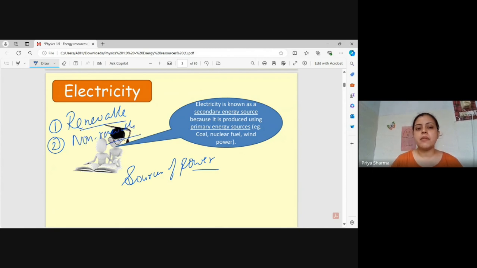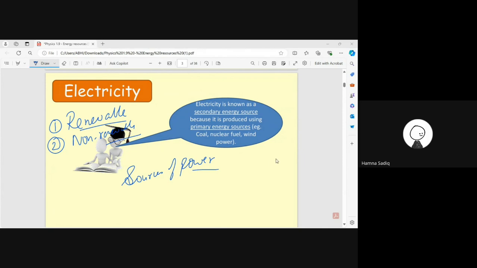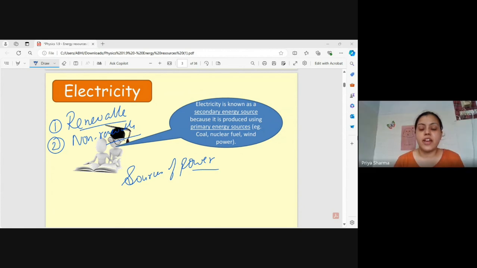Now can you tell me what are renewable sources of energy? They are those energy sources that can be regenerated again, like they can be made again. Renewable, very good. You have told it right. We can generate it.